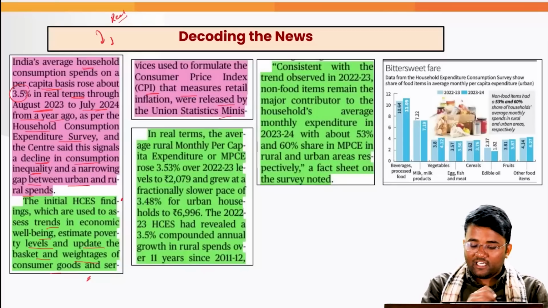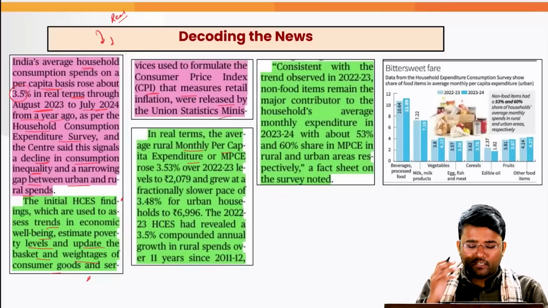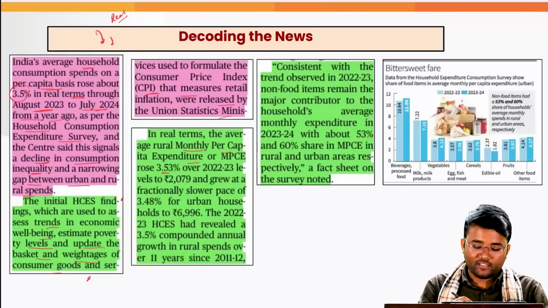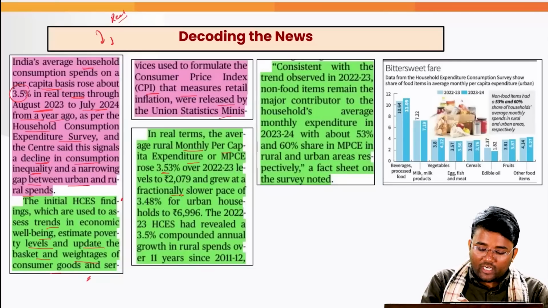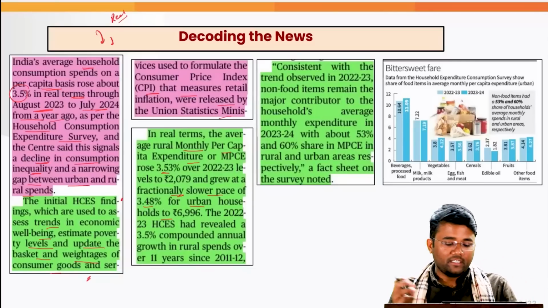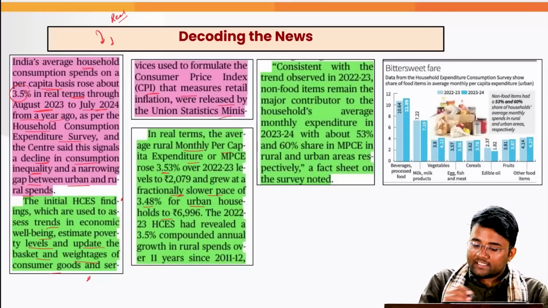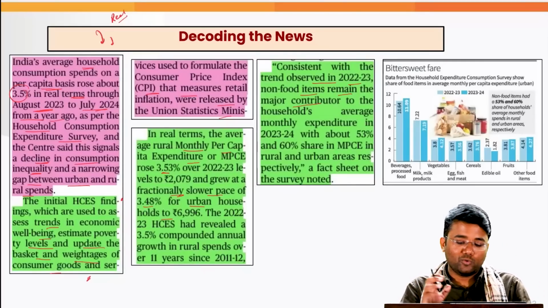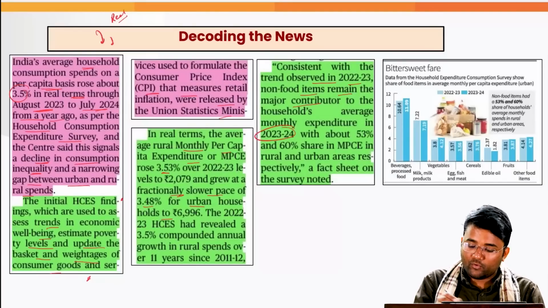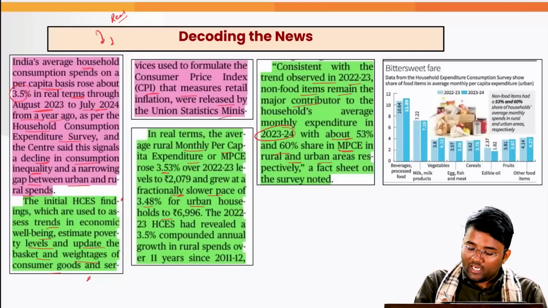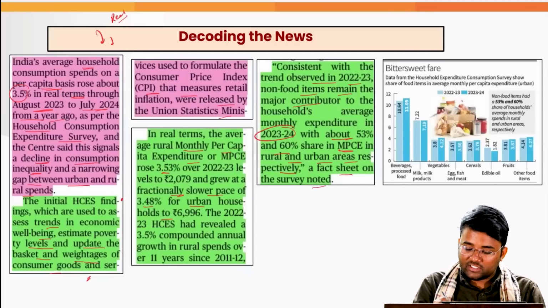In real terms, average rural monthly per capita expenditure rose 3.53% over 2022-23 and grew at a fractionally slower pace, 3.5%, for urban households to 6,996. And this has been consistent with the trend observed in 2022-23. Non-food items remain the major contributor to the household's average monthly expenditure in 2023-24, with about 53% and 60% share in MPCE in rural and urban areas respectively, a fact sheet of the survey noted.